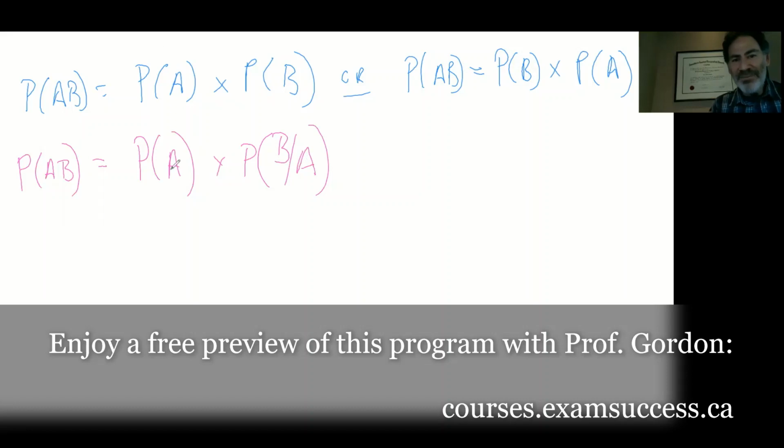Probability of A, and then this is the probability of B given that A has occurred. They were linked. They were not independent.